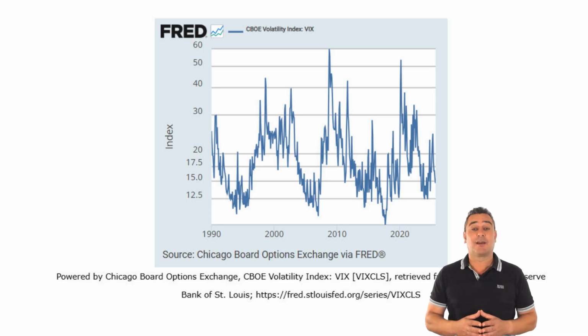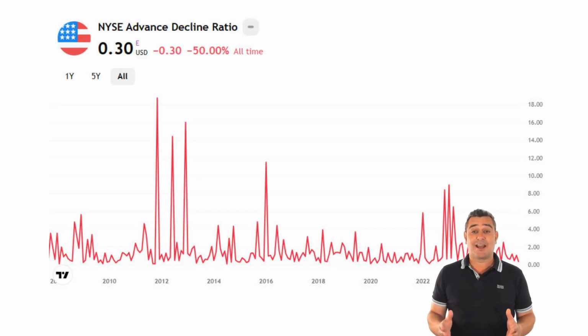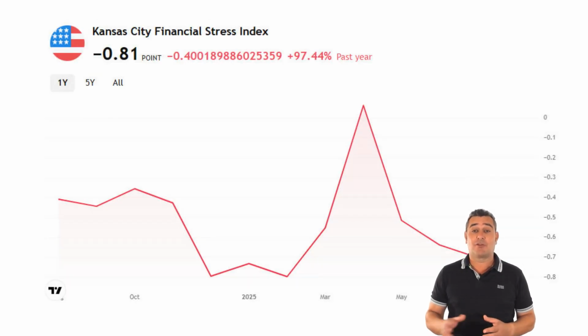So here's the big picture. Market sentiment is essentially the mood of traders, and it is shaped by the emotions of fear and greed. You can measure this mood using indicators such as the VIX, the NYSE Advanced Decline Ratio, the AAII survey, and the Federal Reserve Financial Stress Index. When these indicators reach extreme levels, they often serve as warnings of turning points in the market, either a top driven by excessive greed or a bottom driven by fear. By combining sentiment analysis with technical analysis, you can anticipate shifts in the market before the majority of traders react.